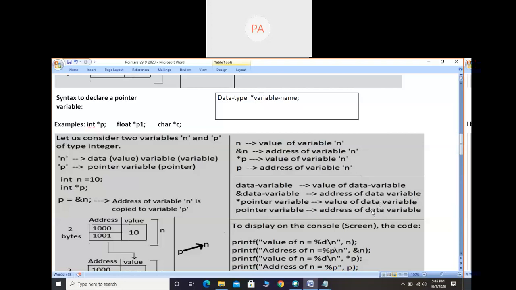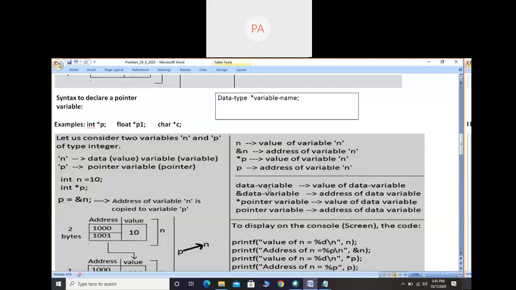See, value of data variable, address of data variable. In all the cases, we are considering value and address only. But by using which one, it is very, very important. In the first case, by using the data variable only, we are getting the value of the data variable. In the second case, by using the data variable only, we are getting the address of the data variable. In the third case, we are getting the value of the data variable by using the pointer variable. In the fourth case, we are getting the address of the data variable by using the pointer variable.